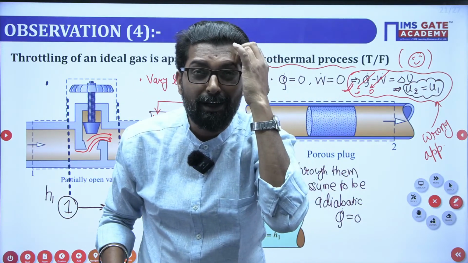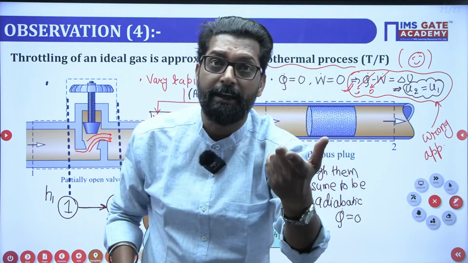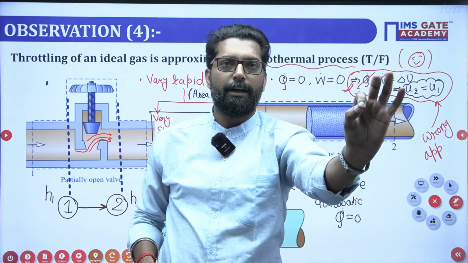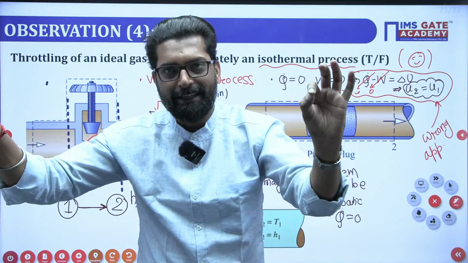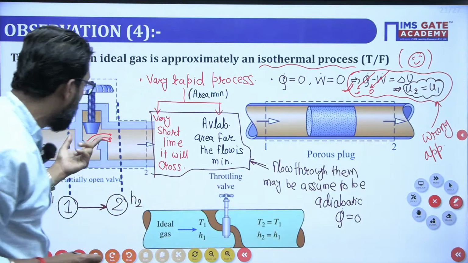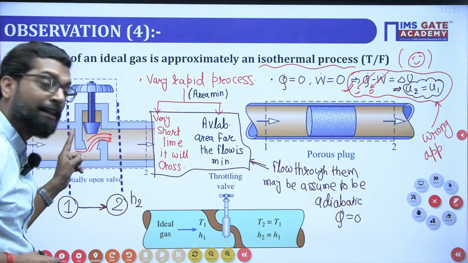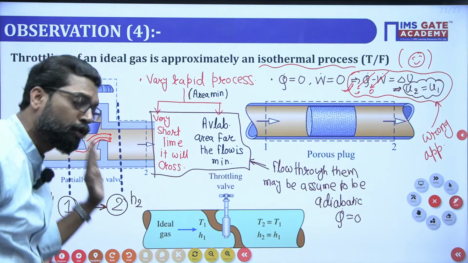That is called isothermal. Like that, if you talk about isenthalpic, at inlet 1 and at inlet 2 the enthalpy is the same, but you cannot say conclusively that the enthalpy will be the same from 1 to 2.